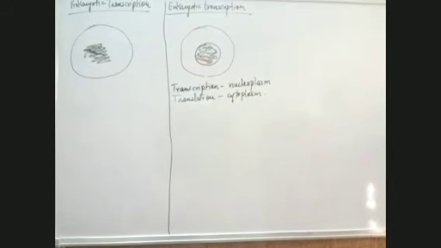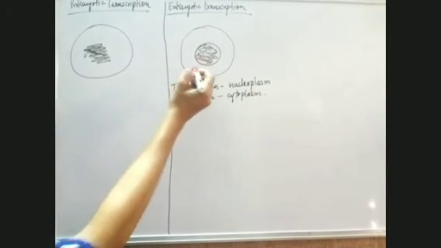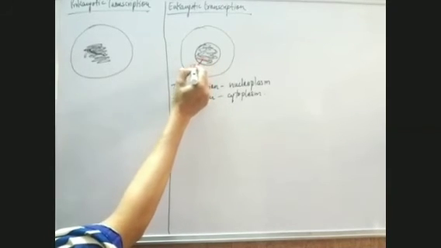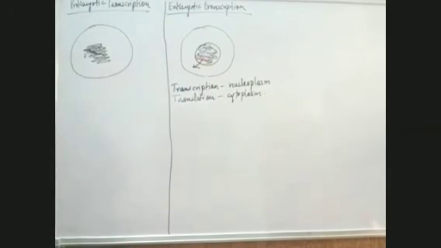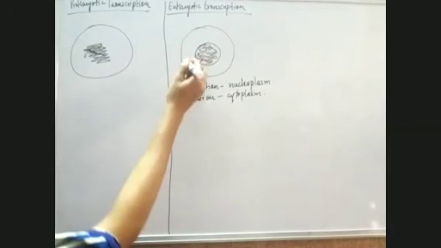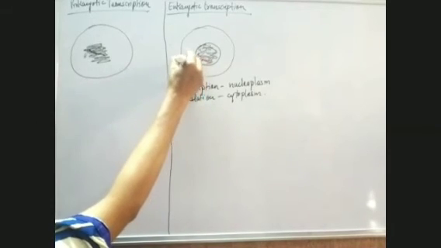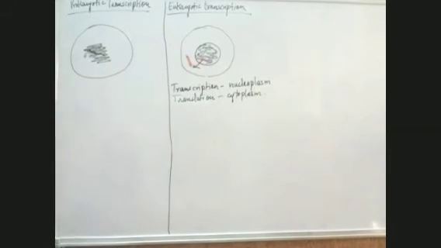Messenger RNA is formed inside the nucleus. Now, to carry out the process of translation, this messenger RNA moves outside, comes out into the cytoplasm. So it has come out now into the cytoplasm, and in the cytoplasm, then translation takes place.